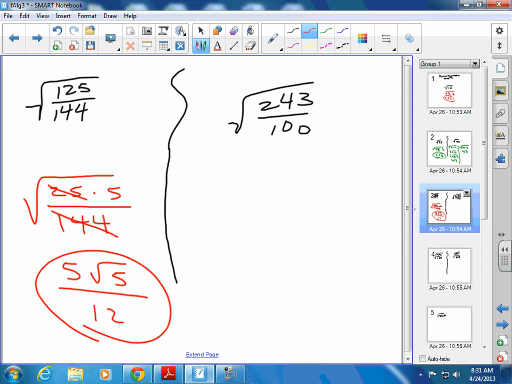Try to figure out what goes into 243. 100, do you need to break up 100? No, because it's already a perfect square.